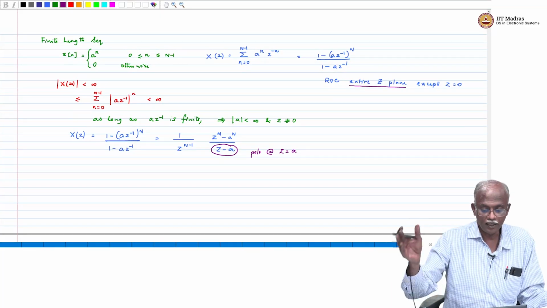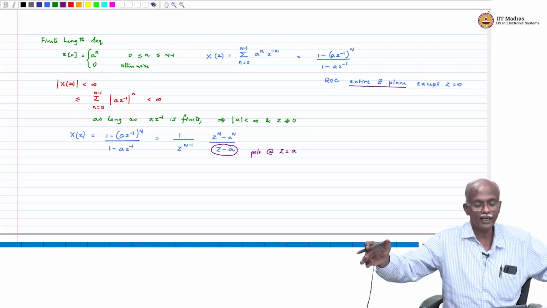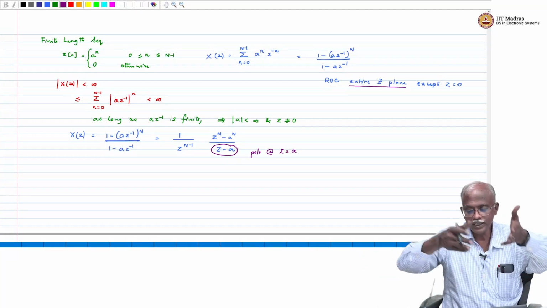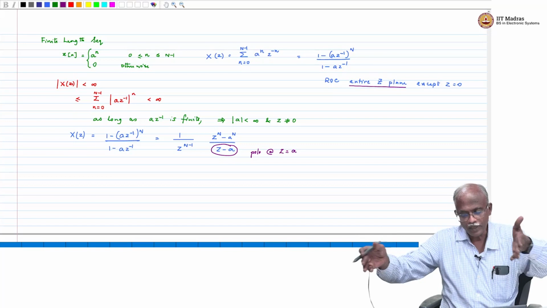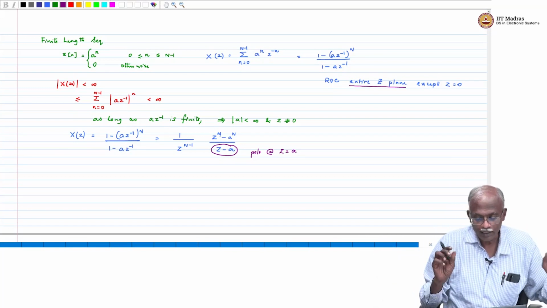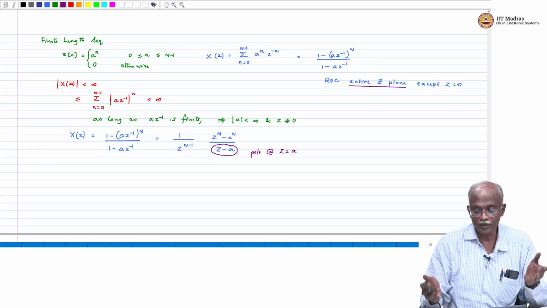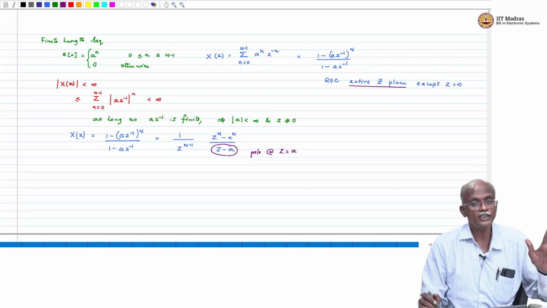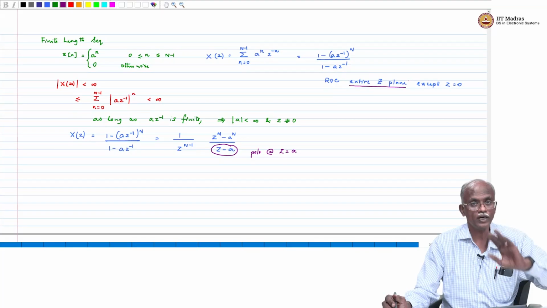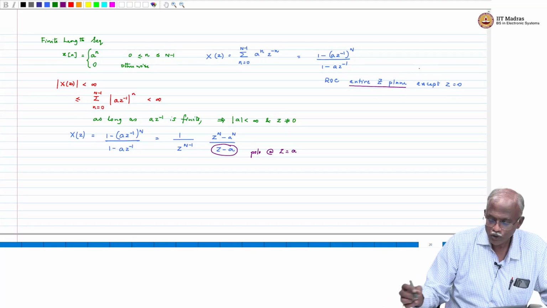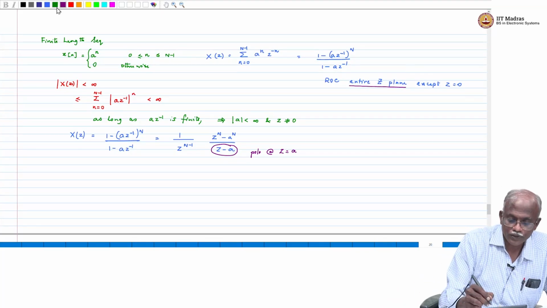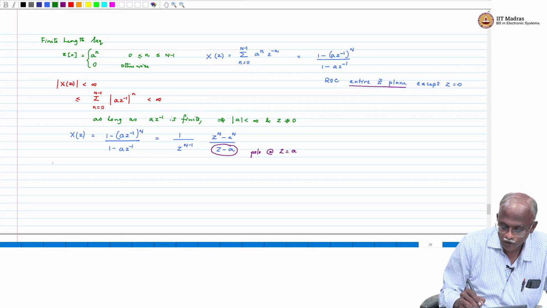We made an argument saying it is a finite length sequence, a is bounded, so therefore we have the entire z plane. So, is there an inconsistency in terms of our specification? And clearly, if there is a pole at z equal to a, the other statement is wrong, and therefore we must look at this more closely.